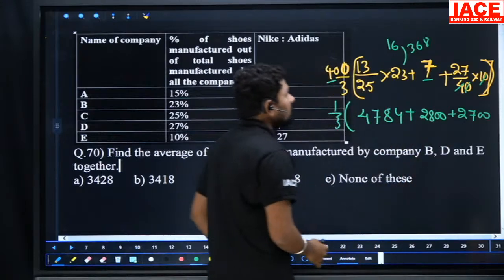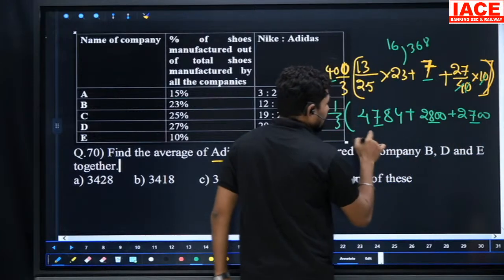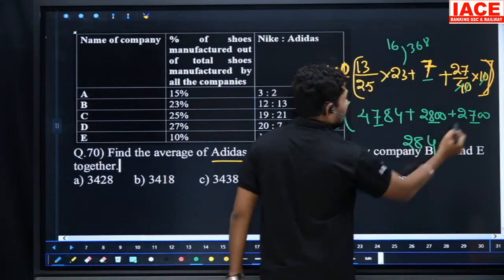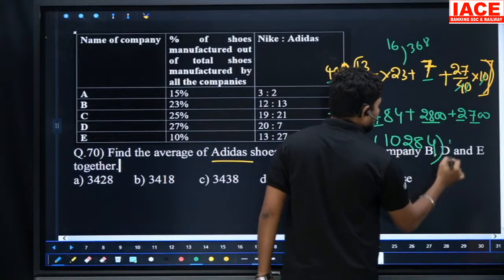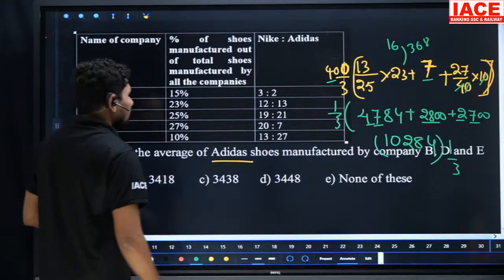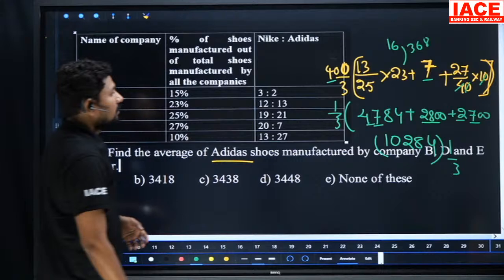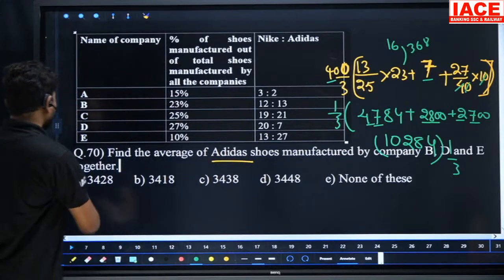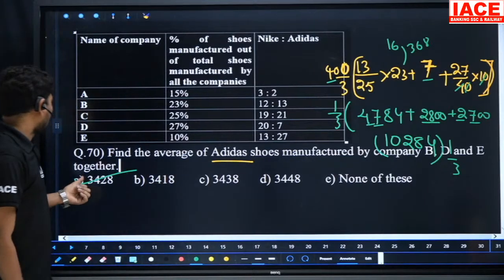4784, 2800 and 2700 we should add. So look, 7 plus 8 is 15, 15 plus 7 is 22, 284, and 2 plus 2 plus 4 is 10 overall. Now we are dividing by 1 by 3. So 10,284 by 3. What is our answer here? 3 threes are 9, 3 fours are 12, and 3428. Our option is 3428. So clearly we have option A.